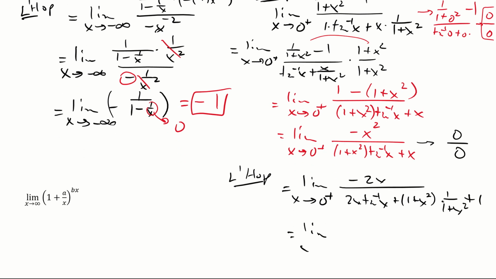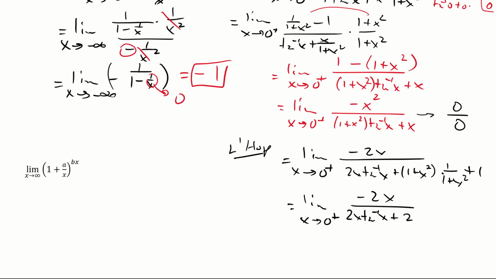The limit as x approaches 0 from the plus side of minus 2x downstairs, 2x tan inverse of x, look at this, plus 1 is plus 2. Okay? You think I'm insane, but I have to tell you we have the answer, because whenever the top or the bottom turns into not 0 or not infinity, you're done.